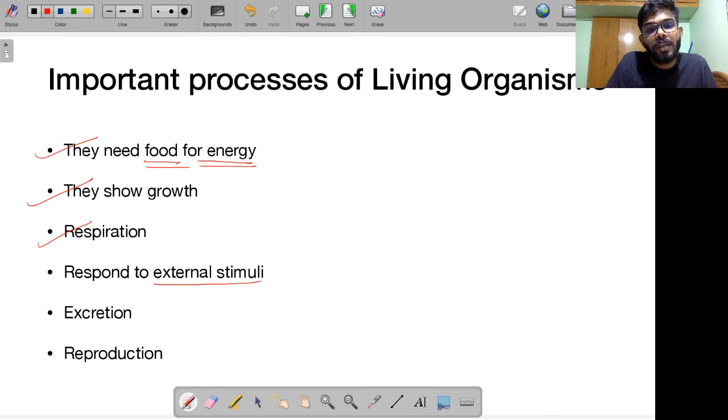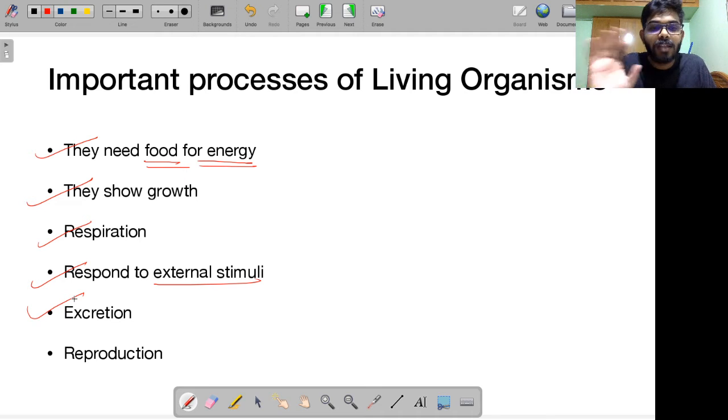We are respiring, that means I'm taking in oxygen and giving out carbon dioxide, that is respiration. I'm responding to external stimuli. If somebody comes and pokes me, I will probably get angry and respond by beating them back or something like that. Suddenly, let's say, the room light became very bright, so I would like to cover my eyes, right? Then we undergo excretion, that means whatever I'm consuming, not everything can be utilized by my body. Some things are unwanted toxic material that is not required, that has to be thrown out of my body. That is the process of excretion.